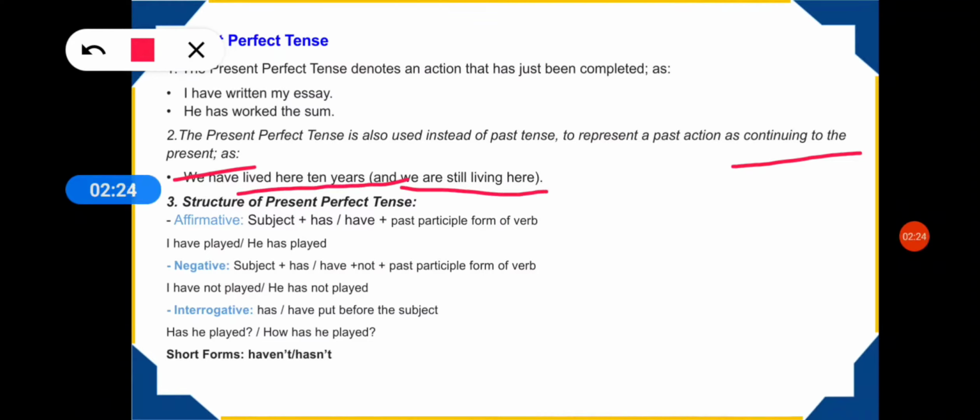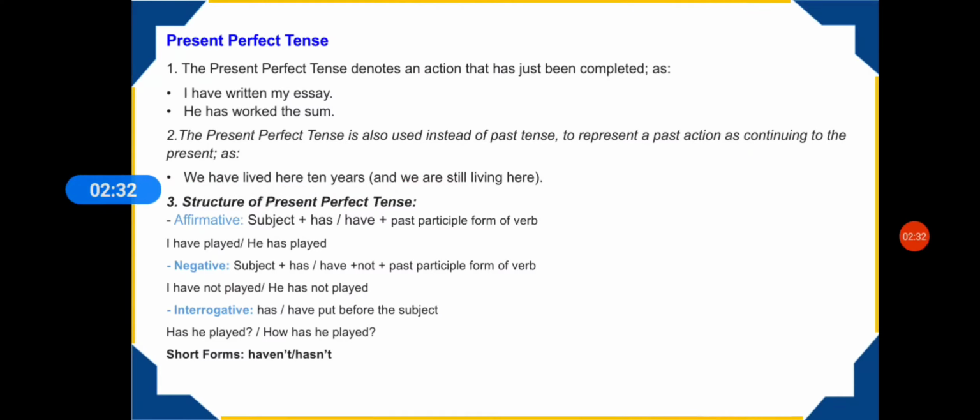So now you have lived here for 10 years but you are still living here. That means the action started 10 years ago, when you started living here, but you are still continuing to live here only. That is why the present perfect tense is also used to tell about a situation which started in the past but is still continuing in the present. Now let's look at the structures of the sentences.